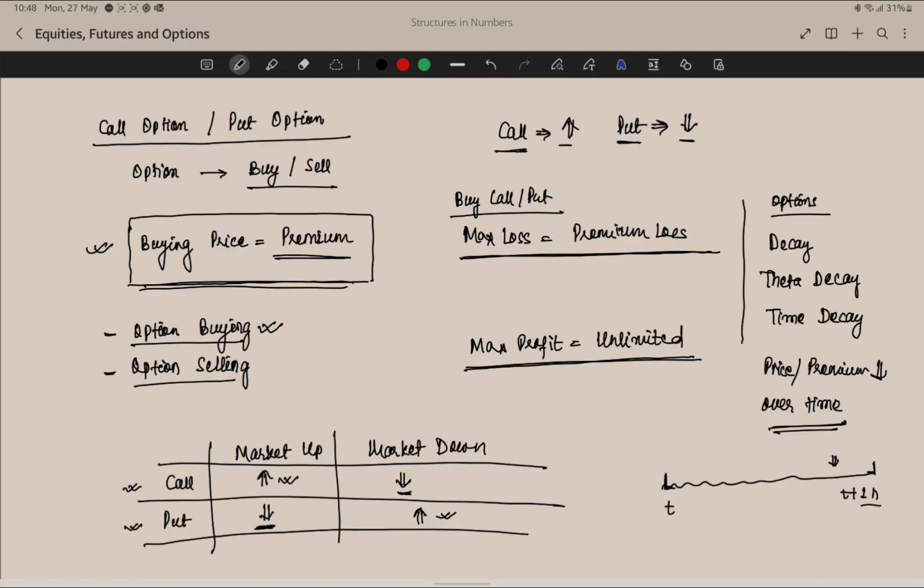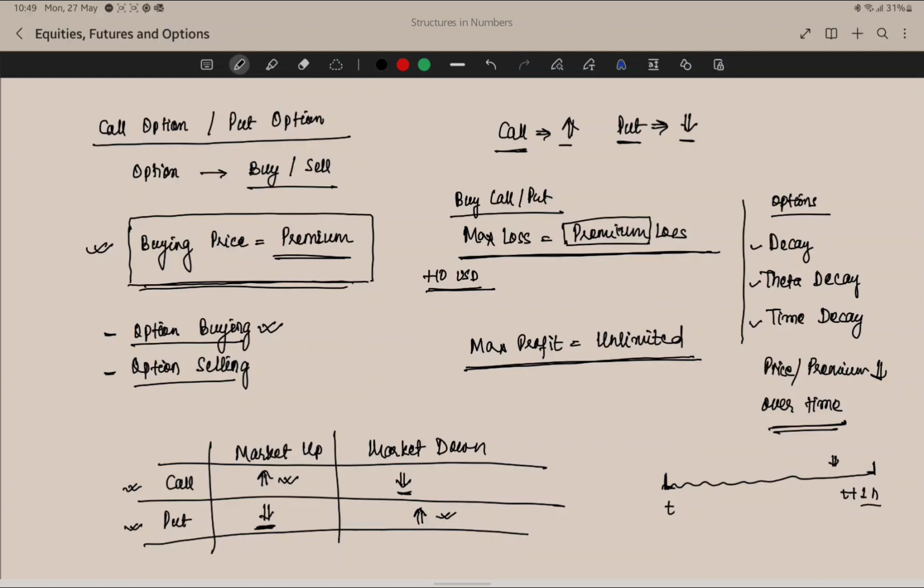So in case of buying a call or a put, the maximum loss is limited to the premium. So maximum loss is the premium, whatever you have paid. For example, if you have paid 10 USD for buying that option, then the maximum loss that you can incur on your account is only 10 USD, whereas theoretically the maximum profit in the market is unlimited in call and put both.